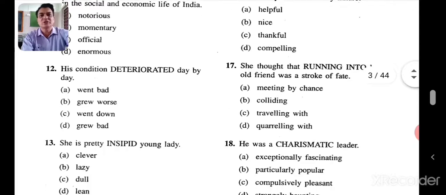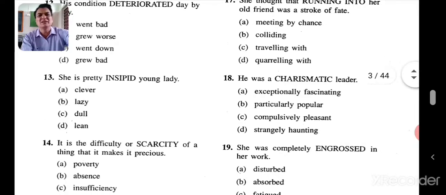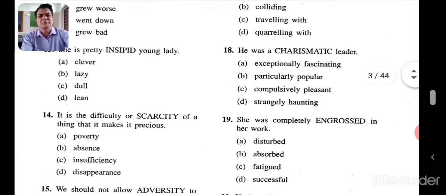Now his condition deteriorated. So day by day deteriorated. Now you will get confused with went bad and grew worse. So it's becoming worse day by day. So grew worse would be more appropriate. Even went bad is correct, but more appropriate. You have to find out the most suited. So deteriorated, grew worse. She is a pretty insipid girl, young lady. Insipid, dull. Dull will be the right answer.